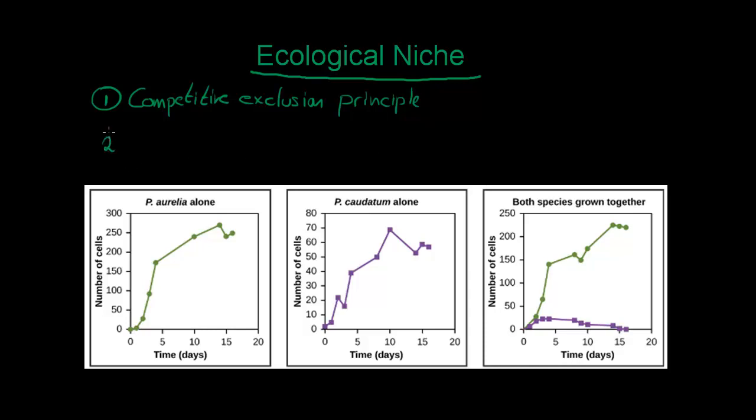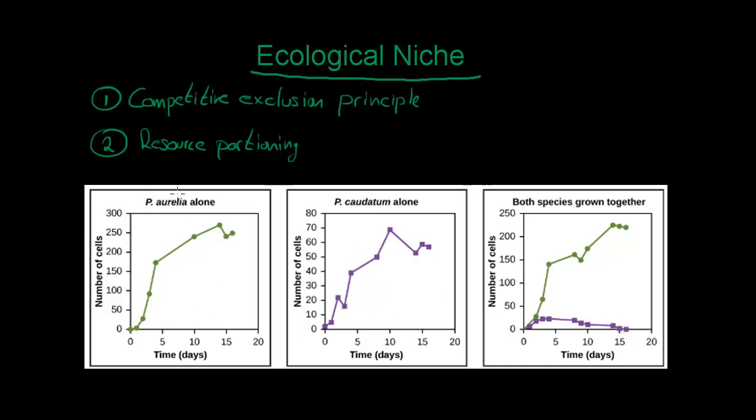If two species have the same niche, there is a chance that their competition will result in resource partitioning. This principle describes that one species from the competition of the two is going to evolve and start using or feeding on other resources. Therefore, they will no longer have the same niche. And here in the graphs, we have an example.